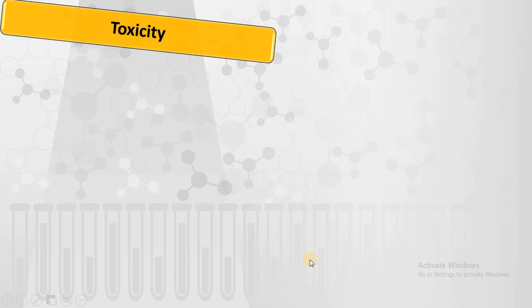Then if you consider the toxicity, other than water, all other chemical compounds are toxic in nature. Similarly, alcohols are also toxic in nature.